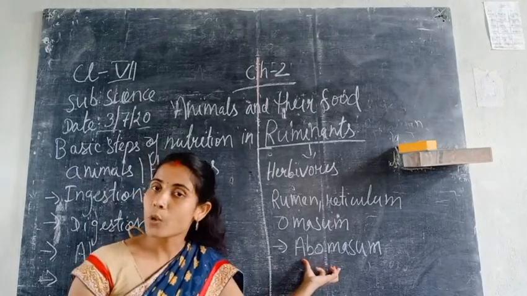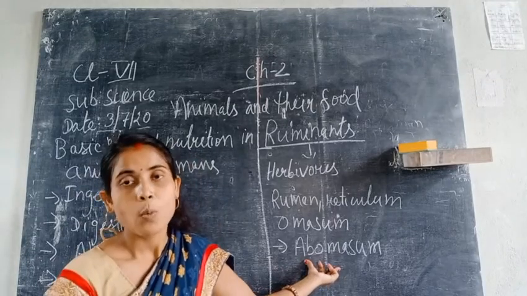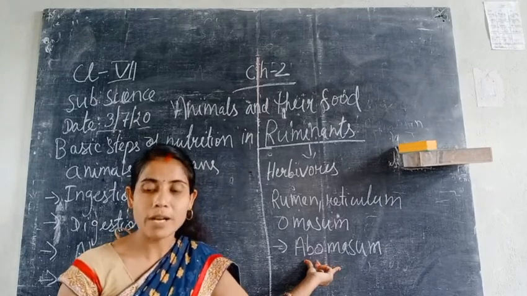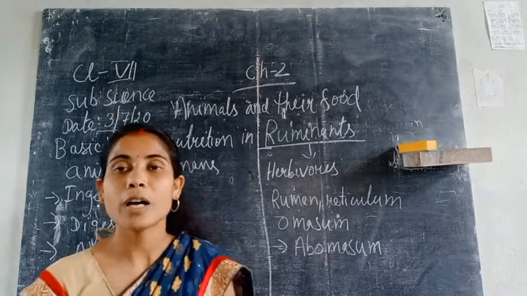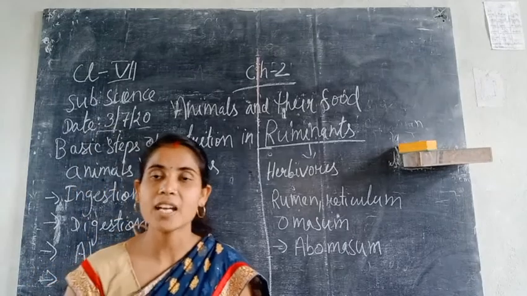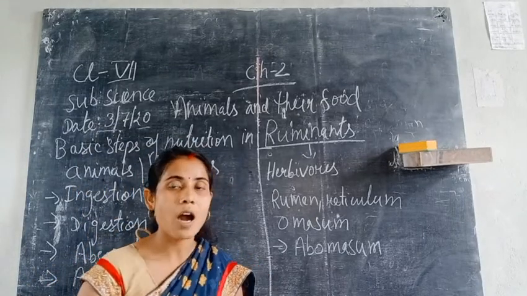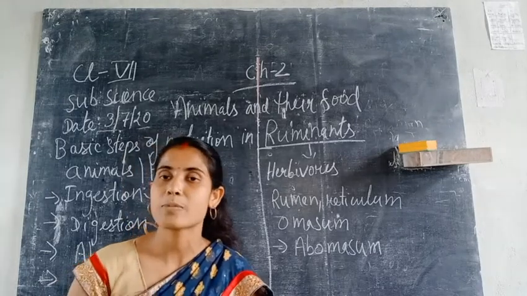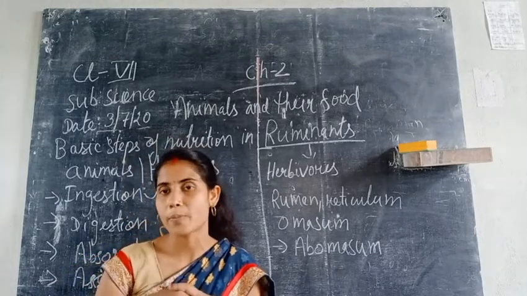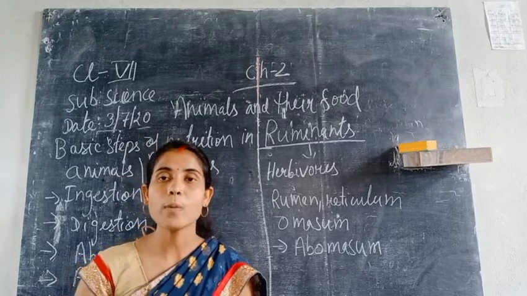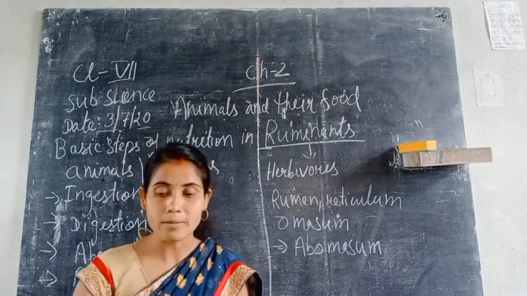The abomasum is the true stomach, where proper complete digestion of the food takes place in ruminants. Lastly, the food is absorbed by the blood and supplied to all the body parts for the growth of the animals.